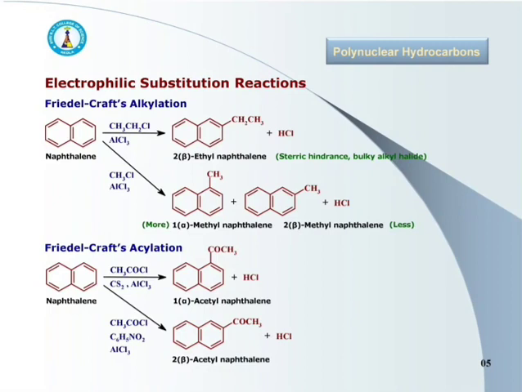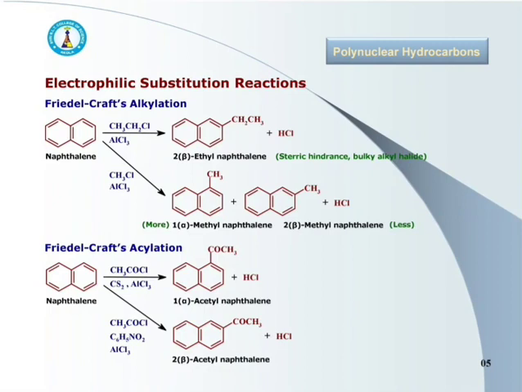Now the Friedel-Crafts alkylation of naphthalene. In Friedel-Crafts alkylation, when naphthalene is treated with alkyl halides in presence of AlCl3, 2-alkyl naphthalene or a mixture of 1 and 2-alkyl naphthalene is obtained.